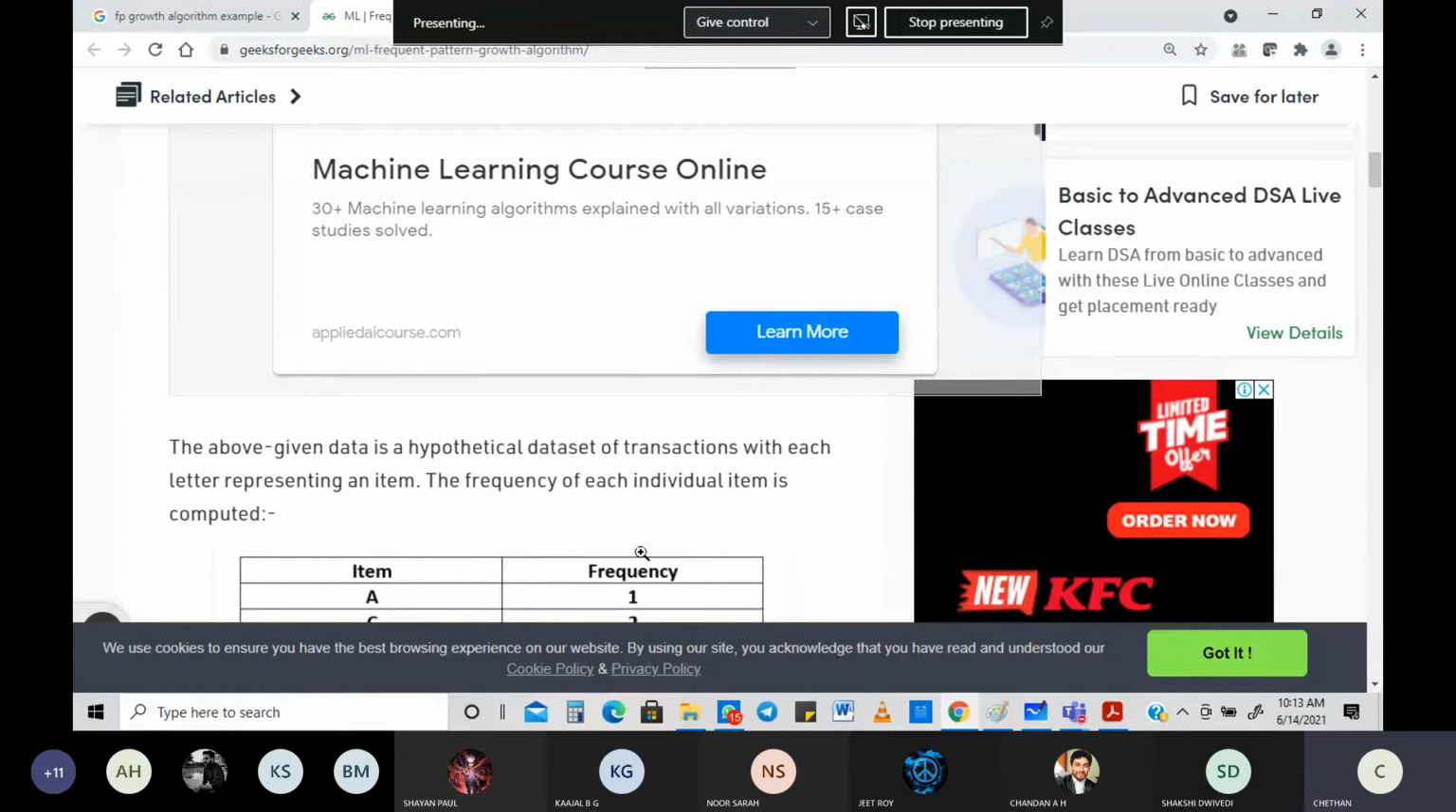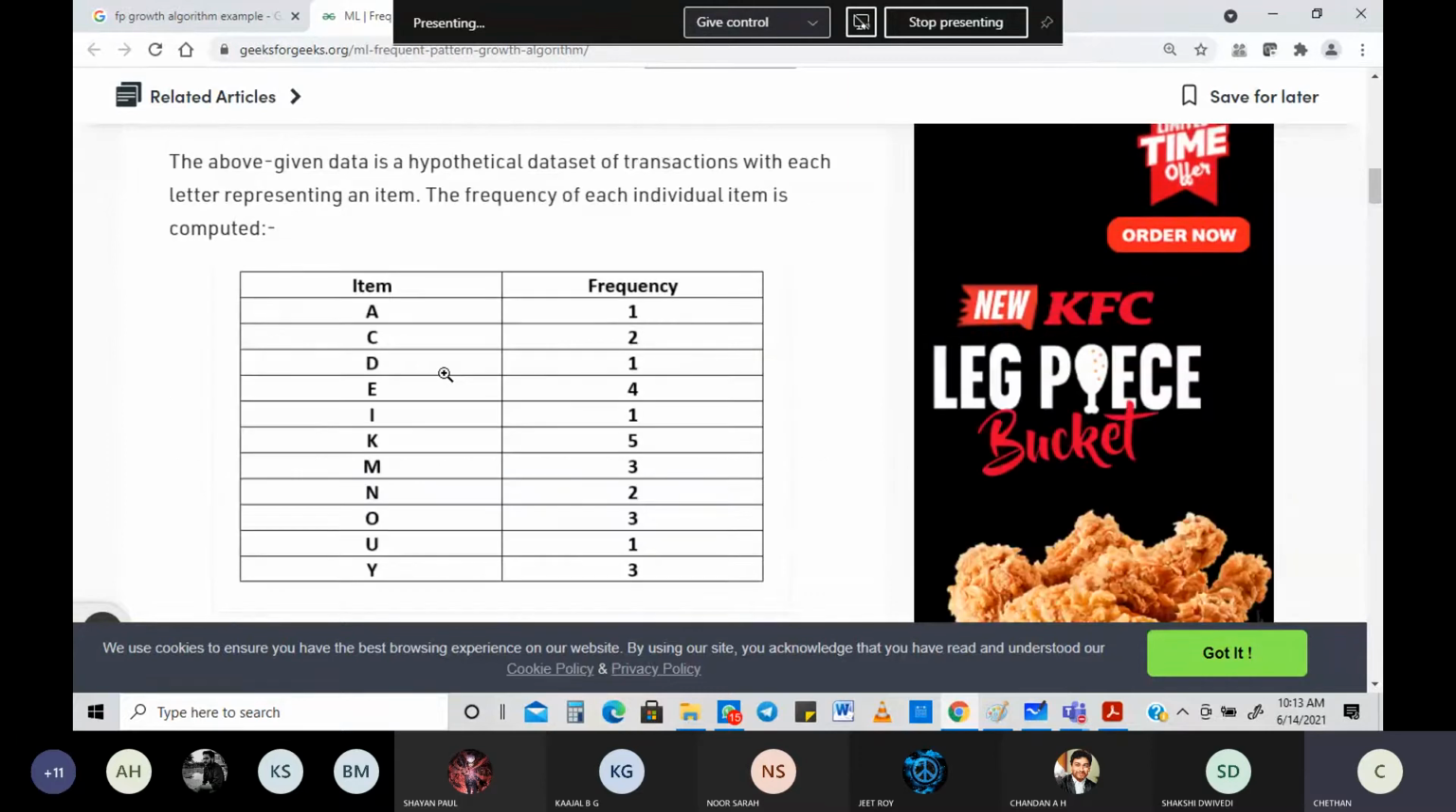So that's what we do here. We take all the items. How many items are there? 1, 2, 3, 1, 2, 3, 1, 2, 3. So that's 9 plus 2, so 11 items we have. And the frequency is all computed like this.